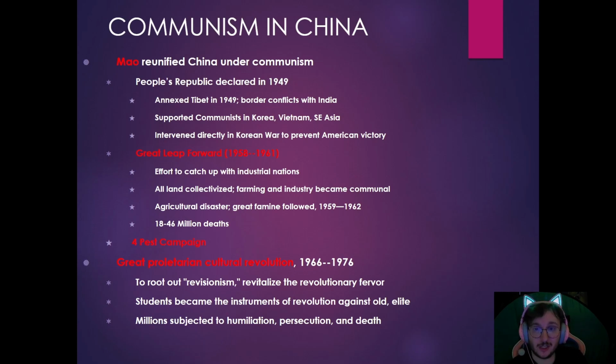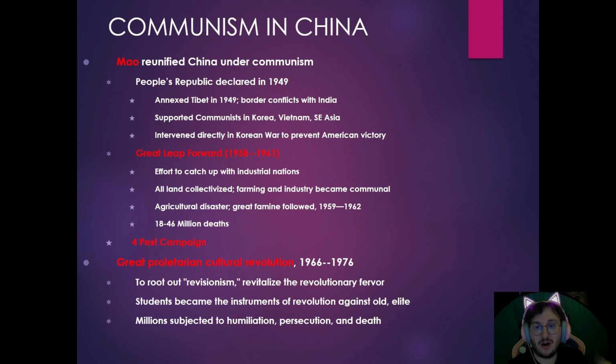So he's going to encourage Chinese people to kill these animals, specifically sparrows, and this is going to have horrible results. So millions of sparrows are going to die. A sparrow's a type of bird, and they eat bugs that would normally destroy the crops. So if you kill the sparrows, the bugs eat the crops, which means people starve.